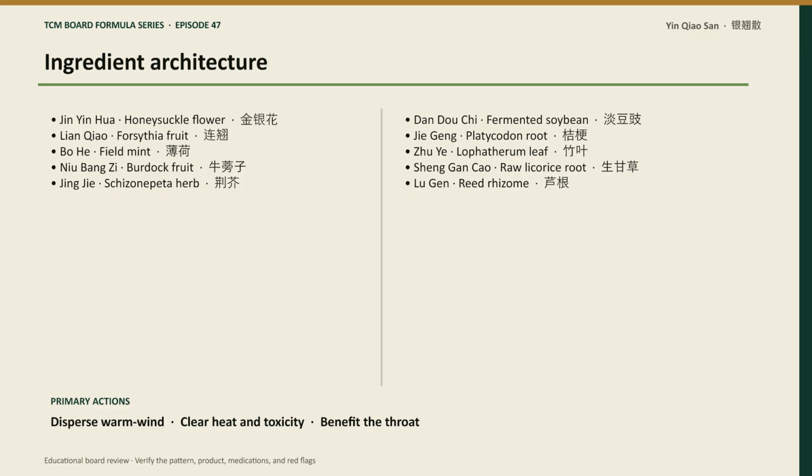Do not memorize the ingredients as an isolated list. Connect each herb to the formula strategy, then ask why this architecture fits the mechanism better than the closest look-alike formula.